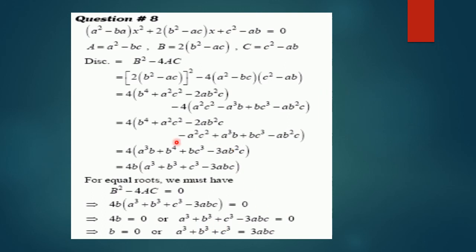This is what we have been asked to find out, that we have to find the condition if the roots are equal, and hence the discriminant is equal to 0.